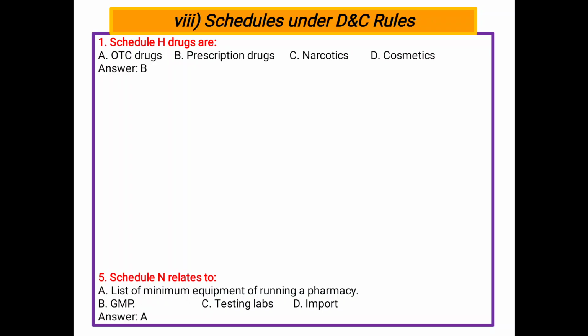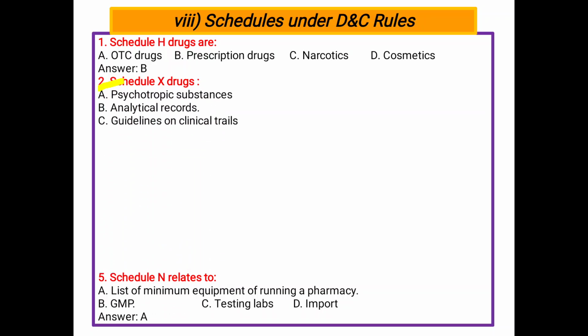First, Schedule H drugs are A, OTC drugs, B, prescription drugs, C, narcotics, and D, cosmetics. Schedule H is prescription drugs, which are required to be sold by retail only on the prescription of a registered medical practitioner. So Schedule H is prescription drugs, B is the correct answer. Next, Schedule X drugs: A, psychotropic substances, B, analytical record, C, guidelines on clinical trials, and D, good manufacturing practice. So Schedule X is psychotropic substances.